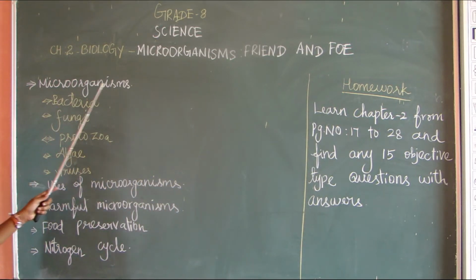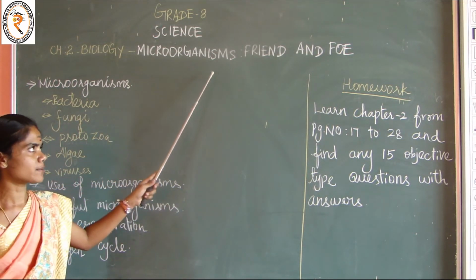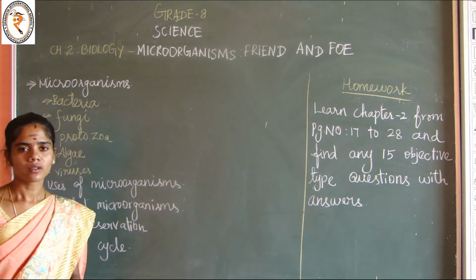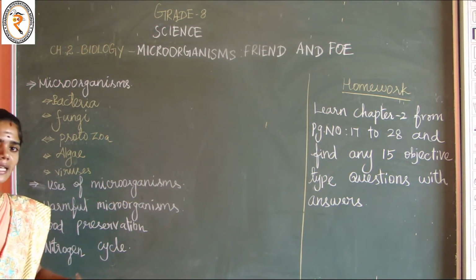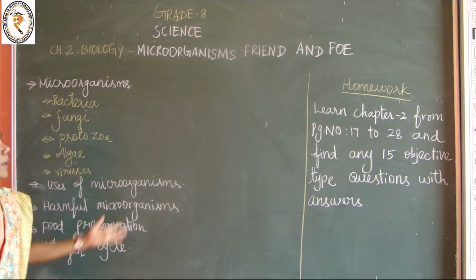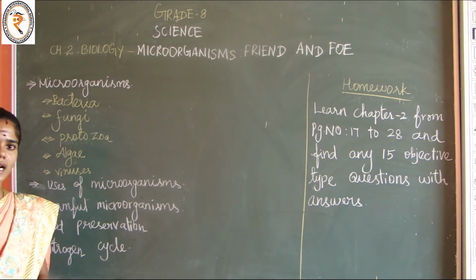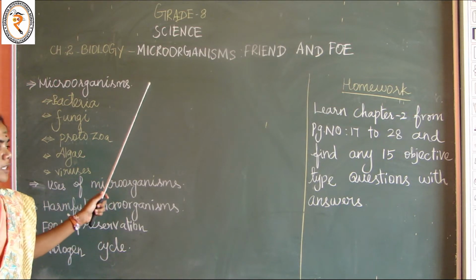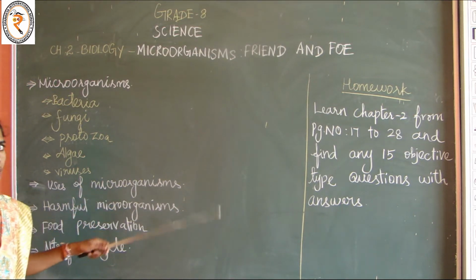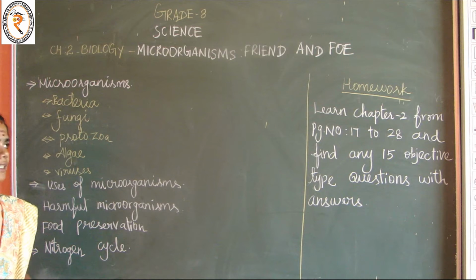What is the name of the chapter? It is Microorganisms, Friend and Foe. What is called foe? It is enemy. How microorganisms help us and how microorganisms are harmful to us. So in this chapter we will discuss microorganisms, how they are useful to us and how they are harmful to us. Okay, that is called foe.